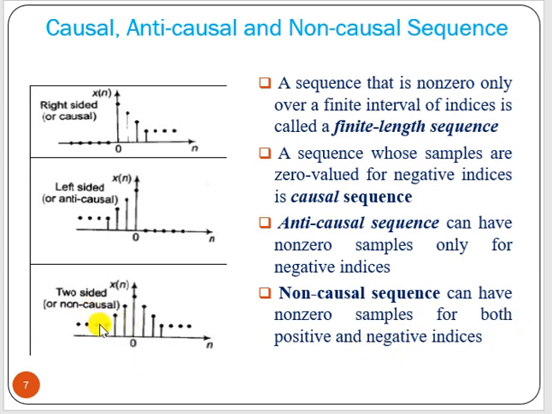And a non-causal sequence can have non-zero samples for both positive and negative indices. That means non-causal means two-sided: for n greater than 0 it has non-zero values, and for n less than 0 also it has non-zero values. So non-causal is also known as a two-sided sequence. Causal is called a right-sided sequence, that is n greater than or equal to 0, and anti-causal is called a left-sided sequence, that is n less than 0 or less than or equal to 0.